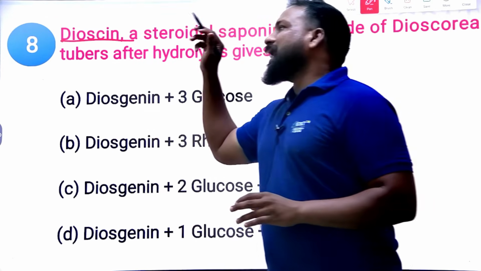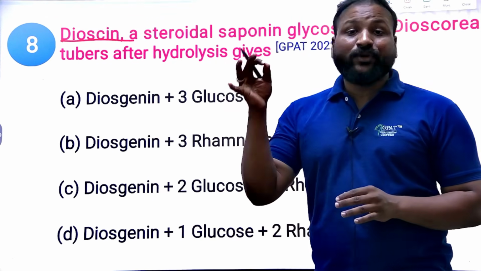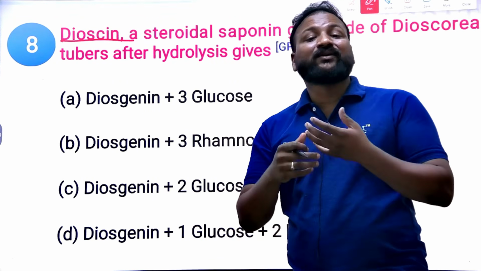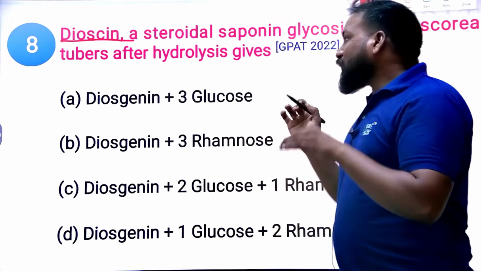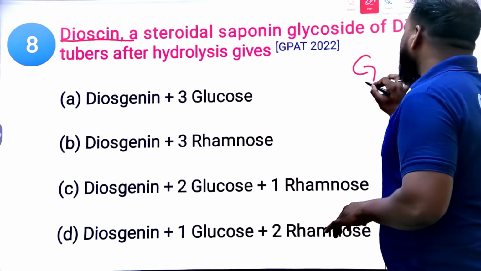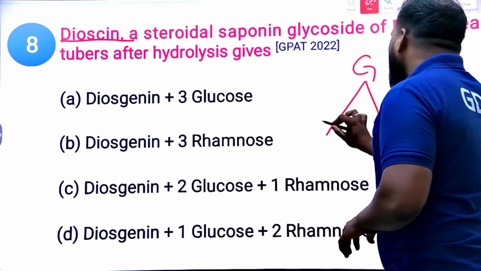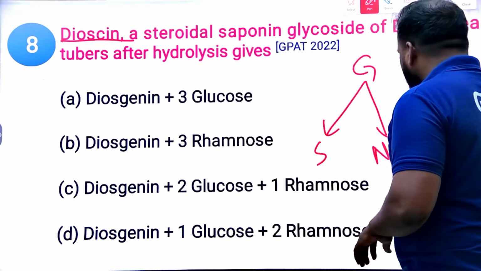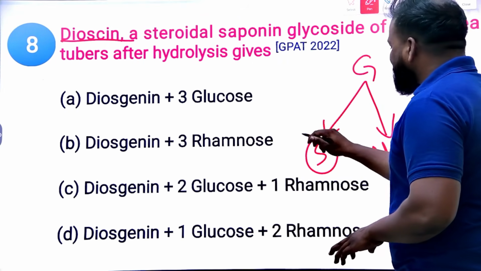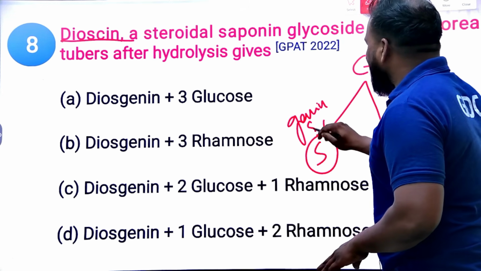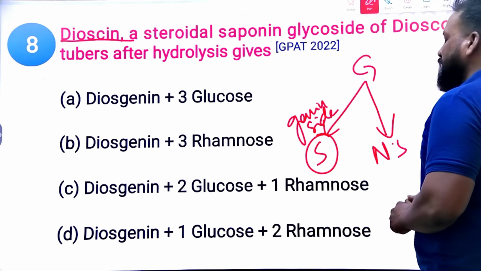Dioscin is a glycoside obtained from the Dioscorea tubers, but after hydrolysis, what does it give? Generally, any glycoside upon hydrolysis gives a sugar moiety and a non-sugar moiety, right? The sugar moiety ends with 'ose', right? Non-sugar moieties usually end with 'genin' or 'side'.